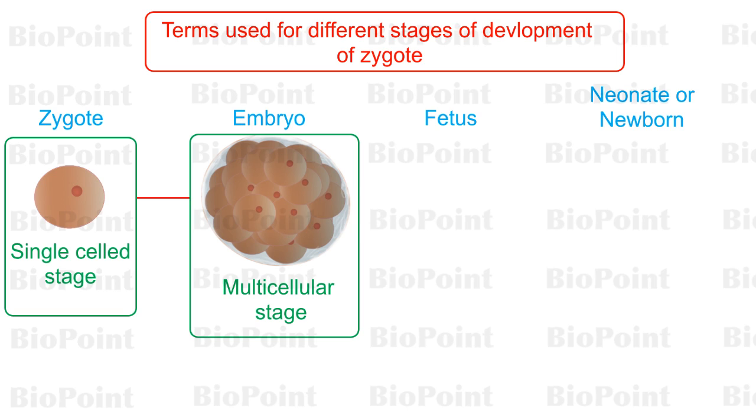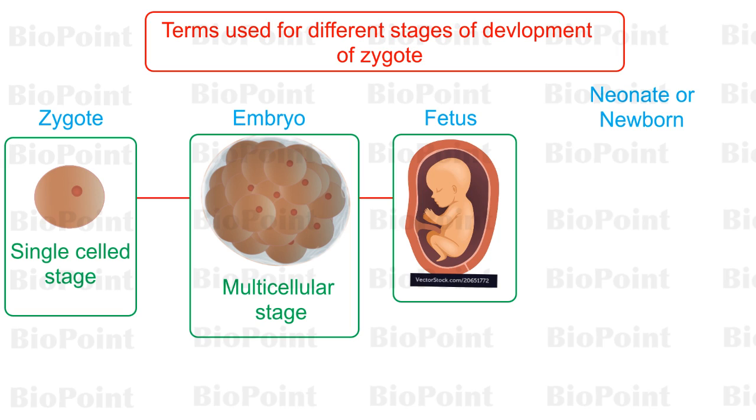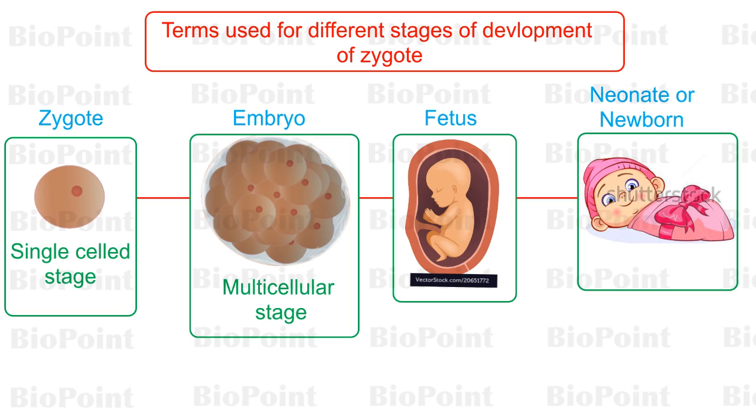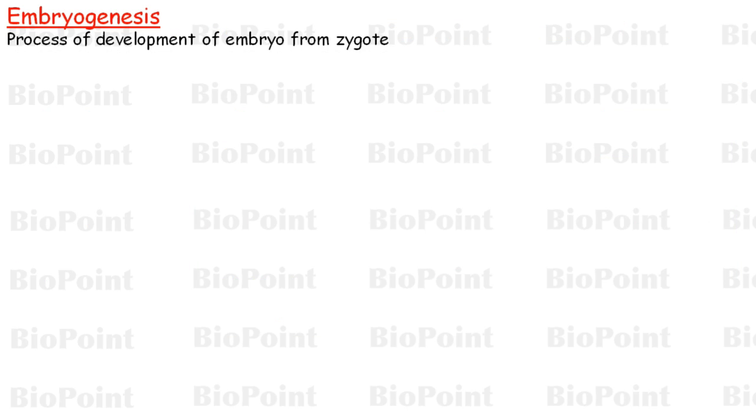After a few weeks in the womb, the embryo is called a fetus until it is delivered out by the female. And when it is delivered out, it is called a neonate or newborn. So all these are stages of development from the zygote, that is a single cell, to a complete organism. Now coming back to embryogenesis, that is the process of development of the embryo from the zygote.